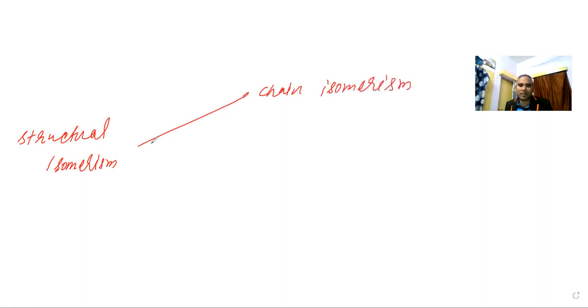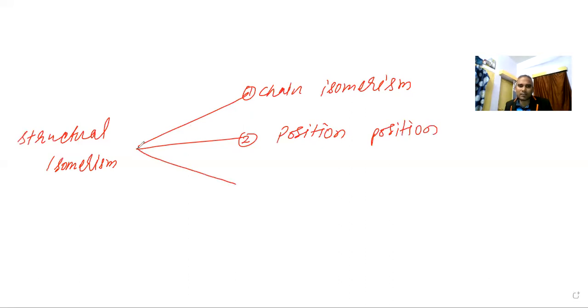When you're talking about structural isomerism, most of the things we already studied, that is, 5 types. First one we studied was chain isomerism, where the carbon-carbon chain differs. Okay, that is the first one. The second one we studied was position isomerism, where the position was different for the double or triple bond or some other thing.